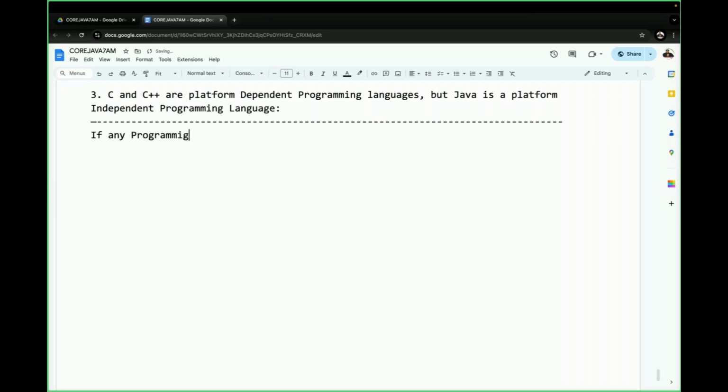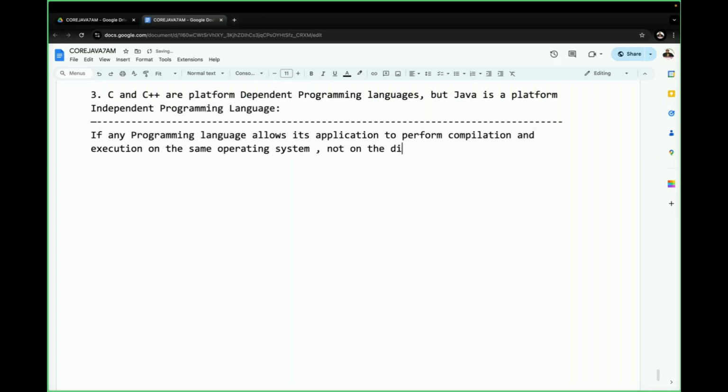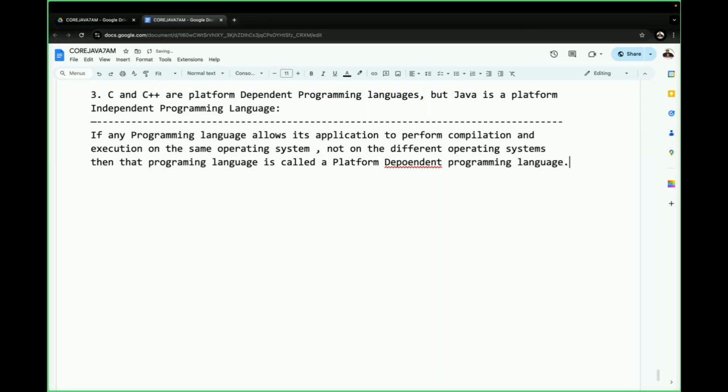If any programming language allows its applications to perform compilation and execution on the same operating system, not possible on two different operating systems, then that programming language is called a platform dependent programming language.